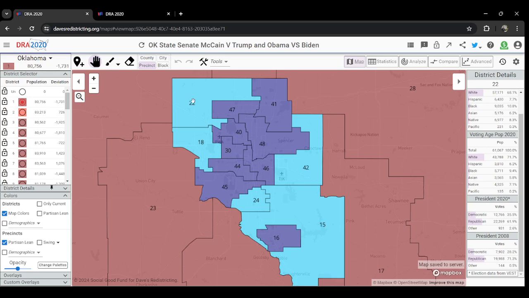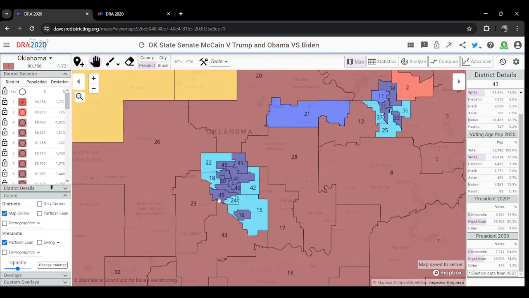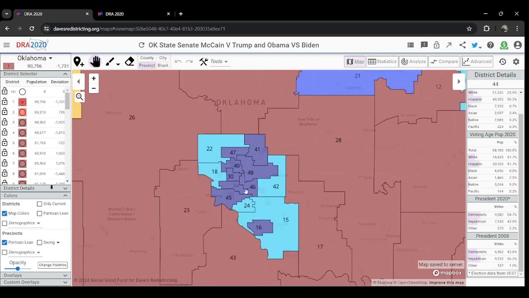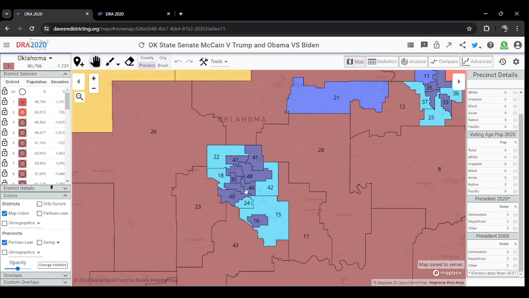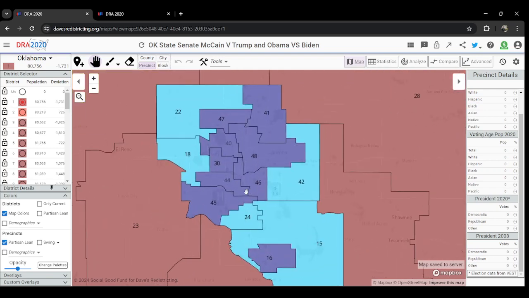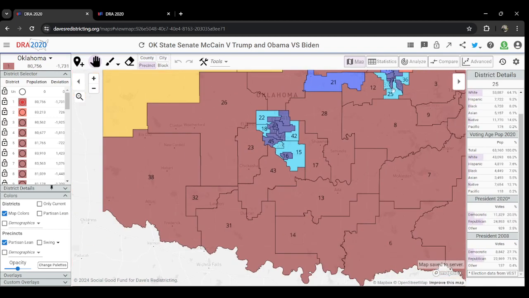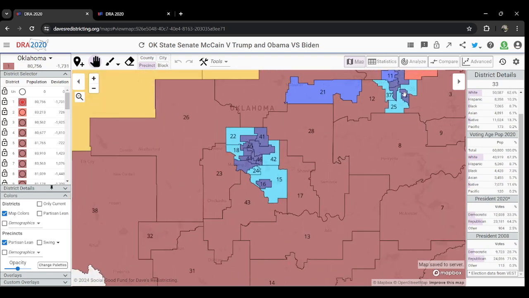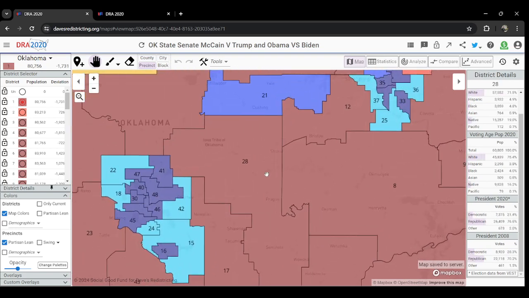That brings us to our last color, which is dark blue, which shows where Republicans lost raw voter turnout and Democrats increased raw voter turnout. This is almost every single Democratic-held district, excluding District 11, plus a fair amount of Republican-held districts right now. What's interesting here is we can definitely see the rapidly left-trending Republican-held seats such as 47 and 39 in this category as well. But what also interests me here is that we also saw seats like 33, which is held by Nathan Dahm.